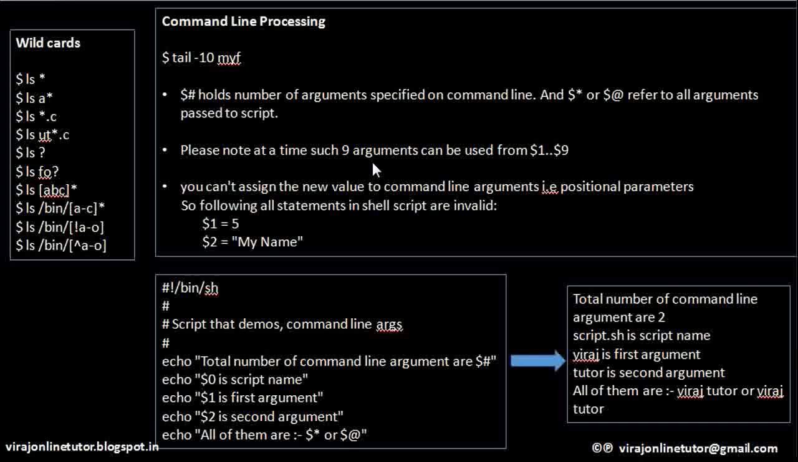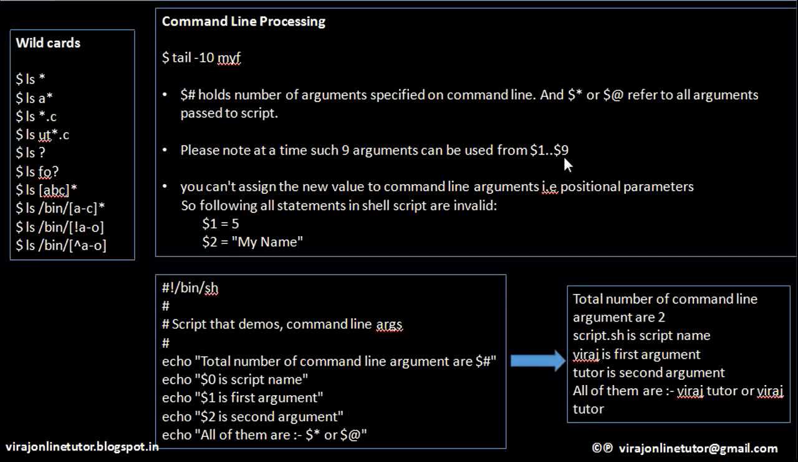So please note that at a time only 9 such command line arguments can be passed in your shell scripts, and those are taking the placeholders $1, $2, $3, $4 till $9. So $1 will mean the first command line argument, $2 will mean the second command line argument, $3 third command line, $4 fourth command line. So it goes up till $9, which is the 9th command line argument that has been passed to your script.